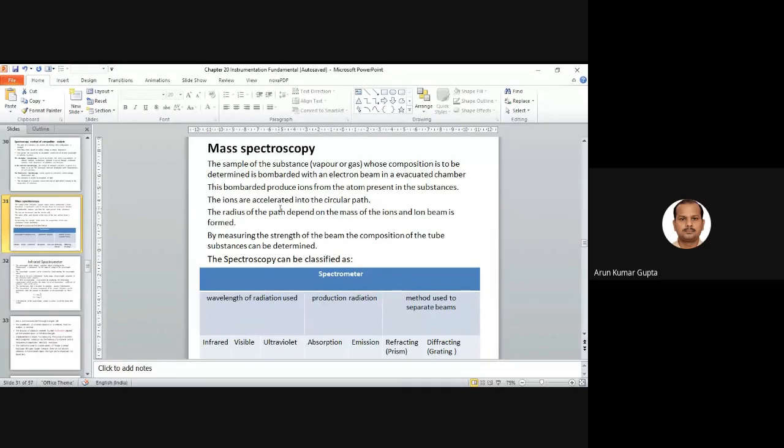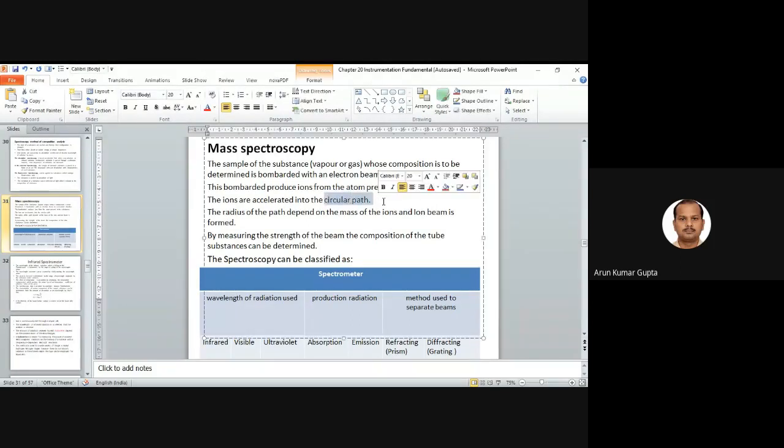So depending upon the mass of the particular atom, it will follow a particular circular path, because we have the energy, and based on the mass, it will follow a certain path. This is a circular path, right? So based on the circular path, we can decide the composition of a particular mass. So we are collecting in different places.